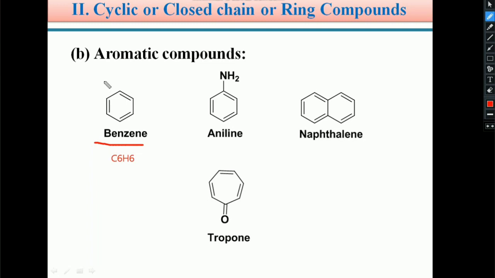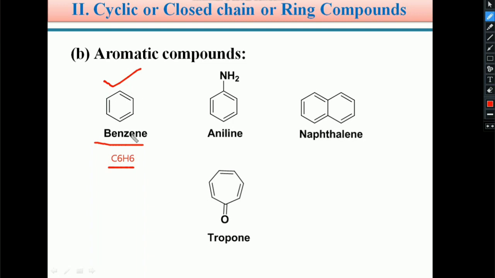Very important, students. You should be familiar with the structure of benzene and also its molecular formula, C6H6. It is a very well known example for aromatic compounds.